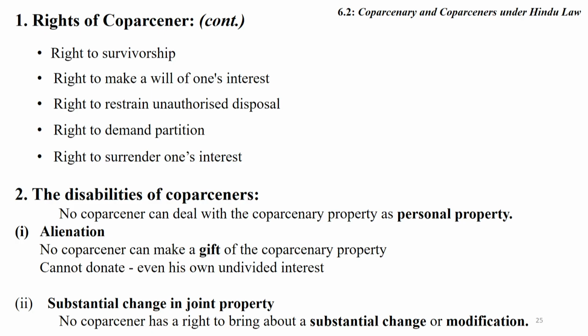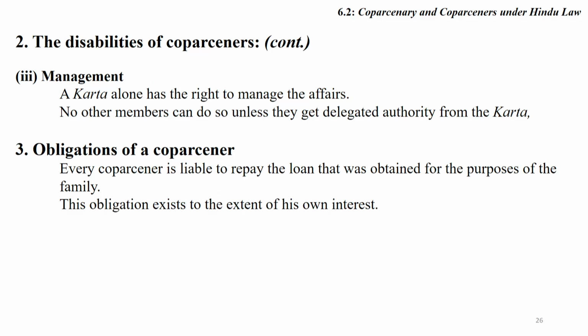Suitable change is possible, but substantial change and modification is not allowed under the law, friends. And disability of coparcener also includes management. A karta alone has a right to manage the affairs. No other member can do so unless they get delegated authority from the karta. Friends, these are the disabilities of coparcener.